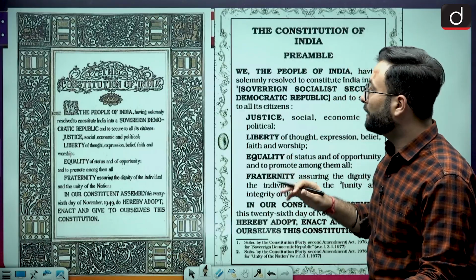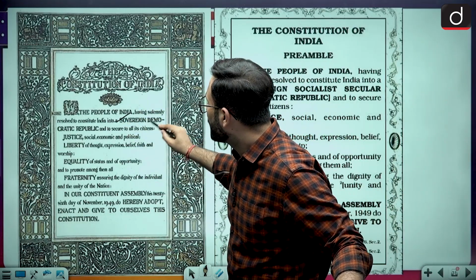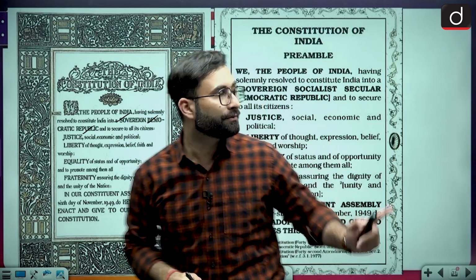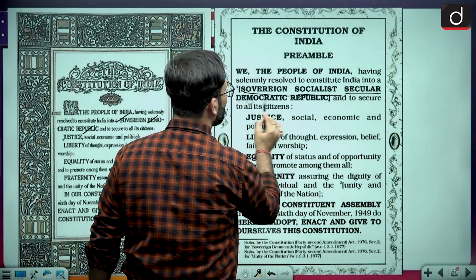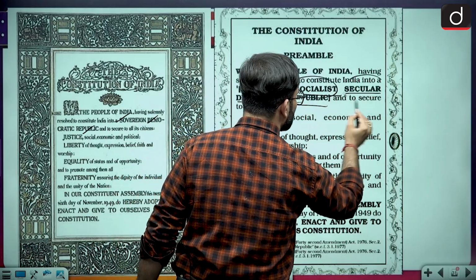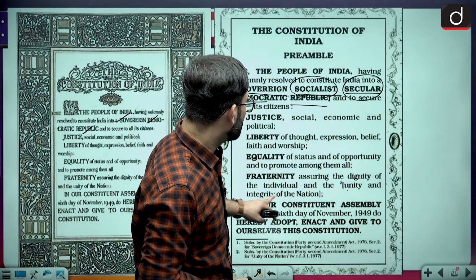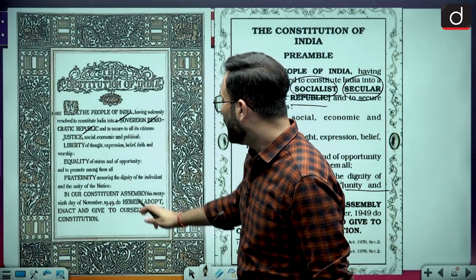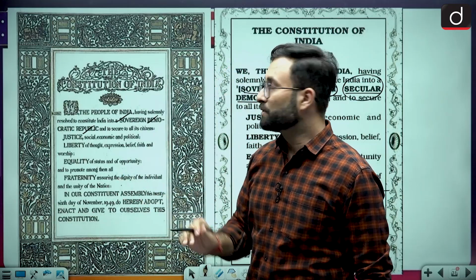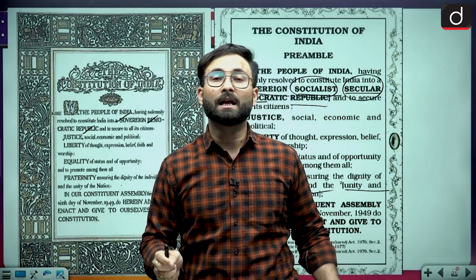Now, if you look at the preamble over here, you will see the original preamble, which says sovereign, democratic, and republic. And here, if you see, sovereign, socialist, secular, democratic, and republic. So these two words have been added later. Other than that, you can also see the words here, unity and integrity of the nation. This has also been added with the 42nd Constitutional Amendment Act. Earlier, it was not there. Okay, so these changes have been made with the 42nd Constitutional Amendment Act.